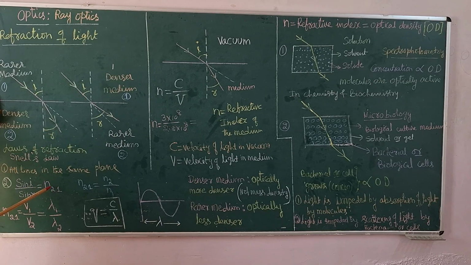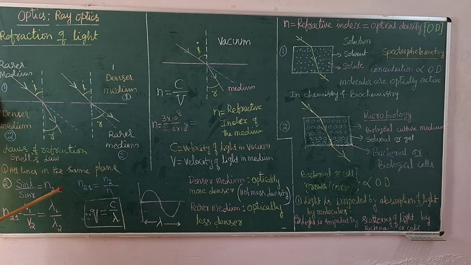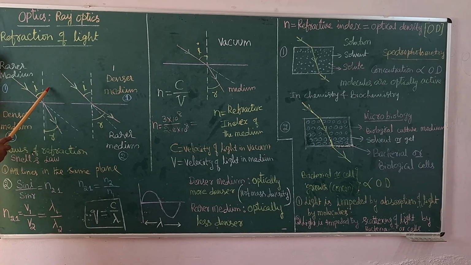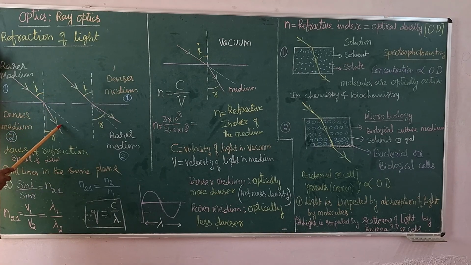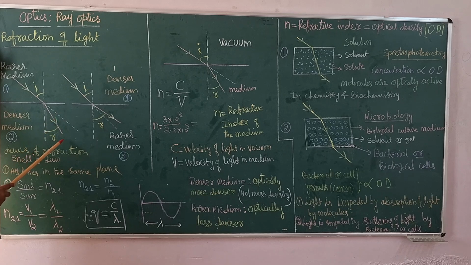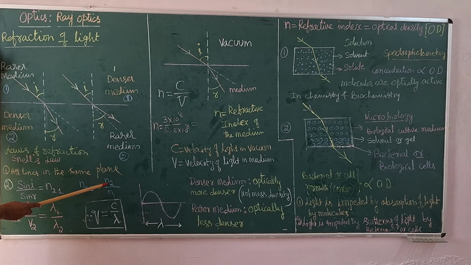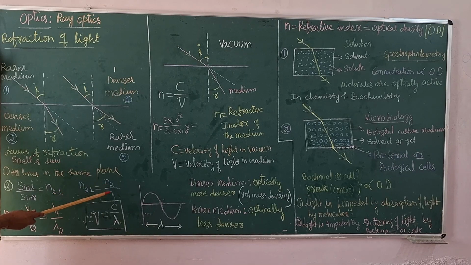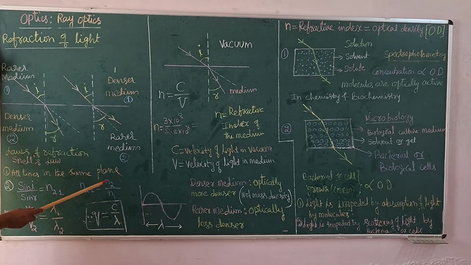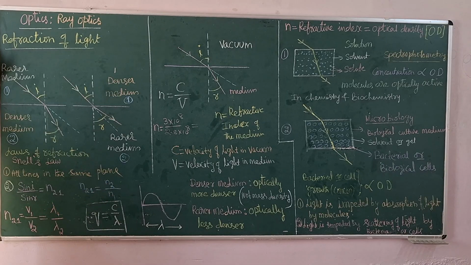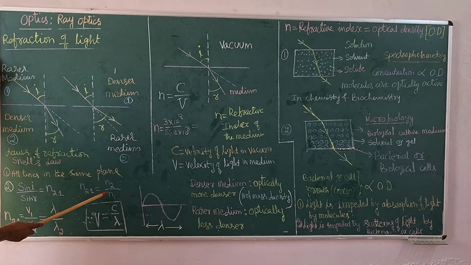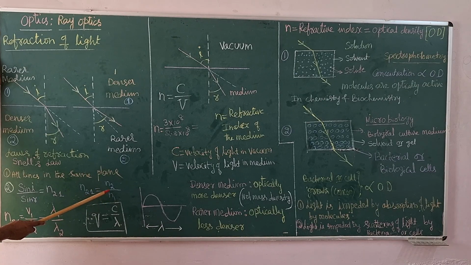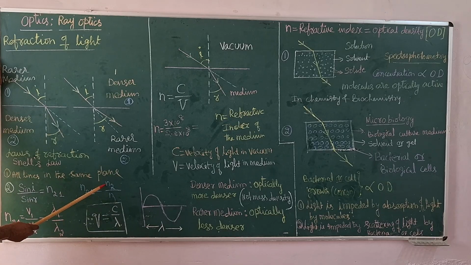This is also defined in terms of refractive indices, that is, absolute values. Each medium has its own refractive index. The refractive index of medium 2 is n2, and of medium 1 is n1. So n21 is equal to n2 by n1. These are the absolute values of the refractive indices. What is meant by absolute values of the refractive indices?